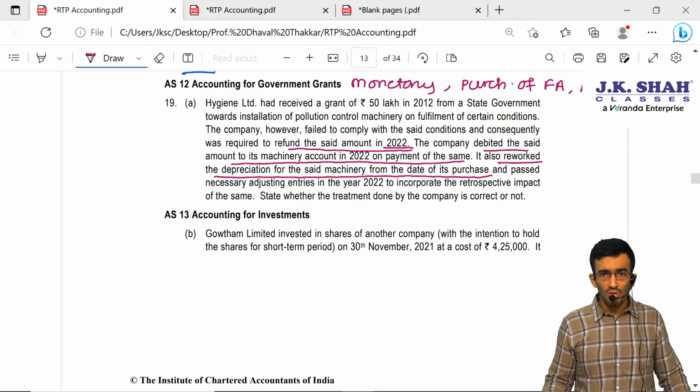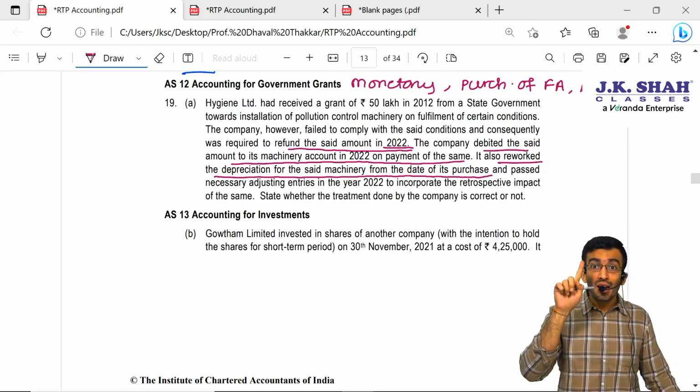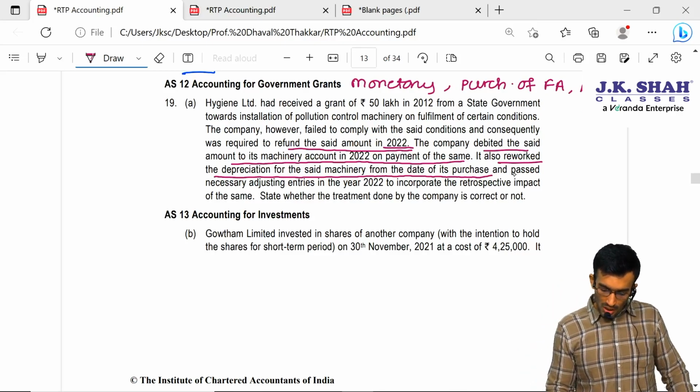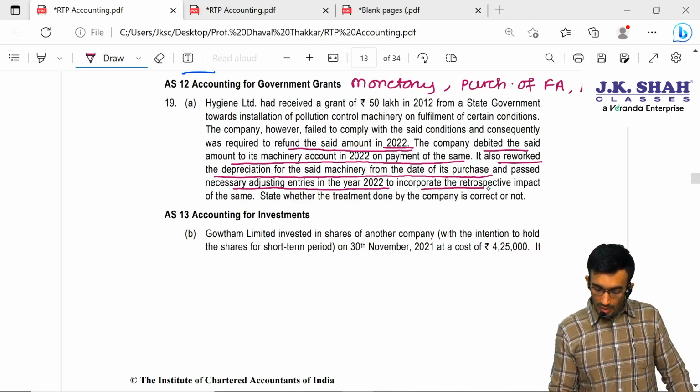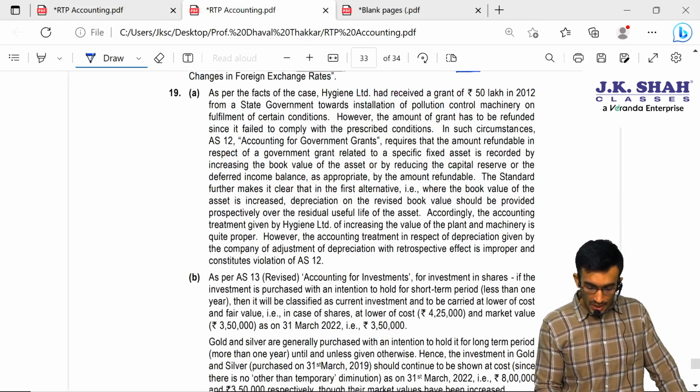The answer is no. So the effect should be given prospectively and not retrospectively. So they have calculated the depreciation for the said machinery from the date of purchase and passed necessary adjusting entries in the year 2022 to incorporate the retrospective impact of the same. State whether the treatment done by the company is correct or not. Absolutely no. Let us see.